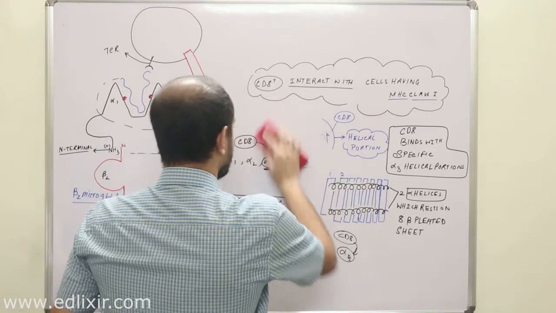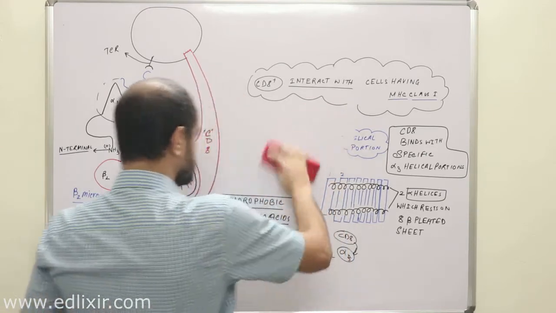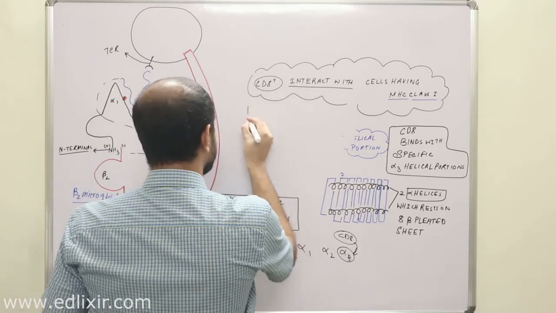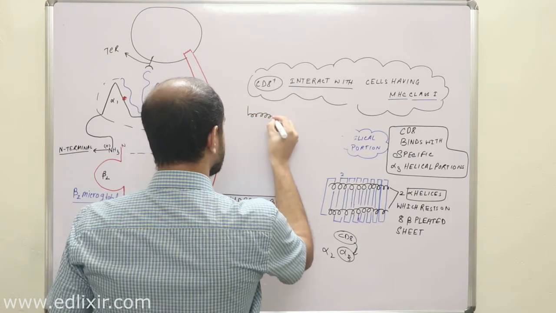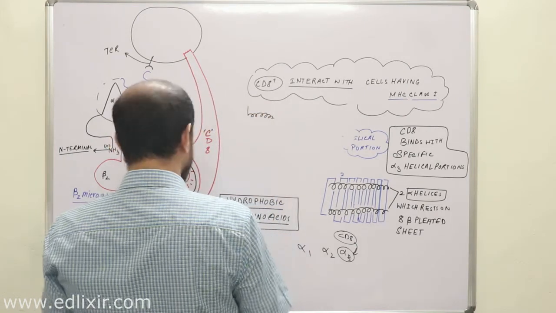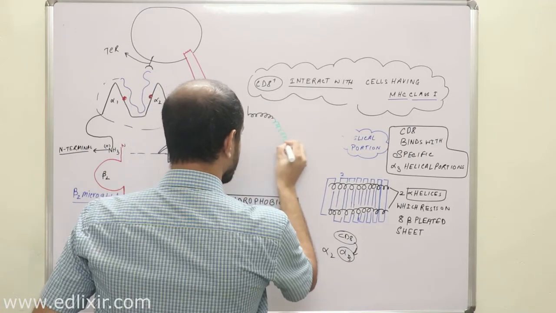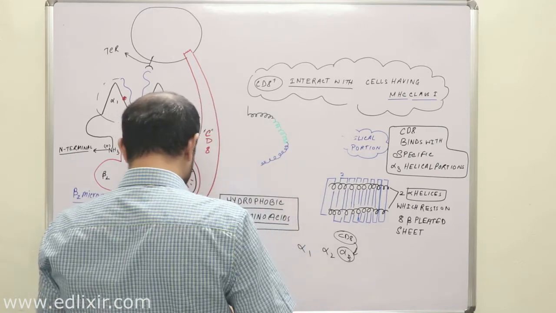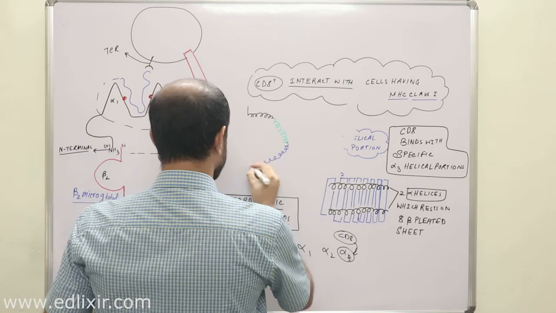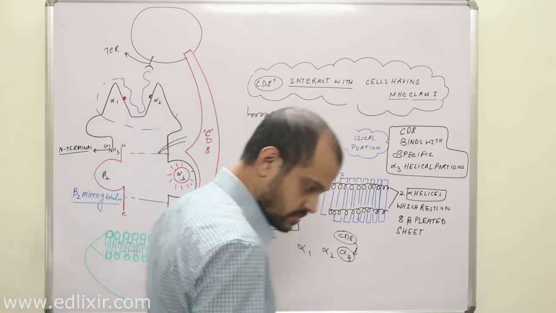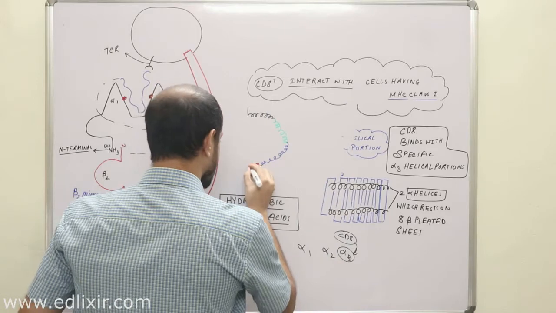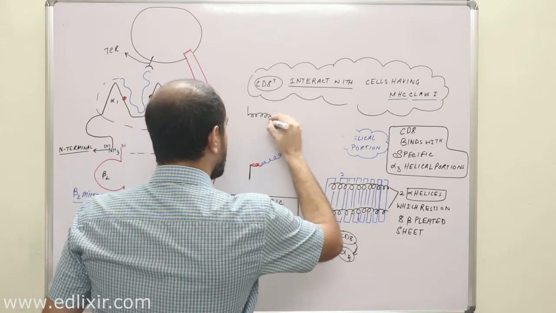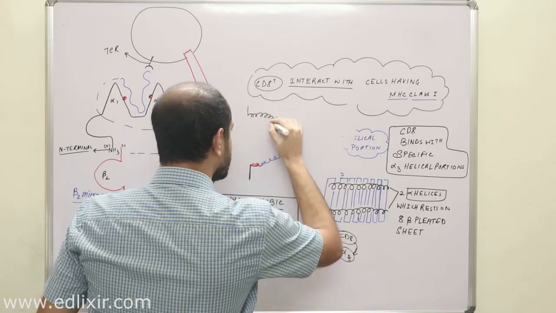What do you mean by this? Suppose this is an alpha 3 molecule. Suppose this is helix number 1, then there is helix number 2, then helix number 3, then helix number 4. Now listen with all your attention. Suppose CD8 binds with this green portion of this alpha 3.